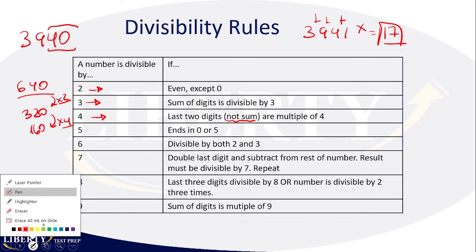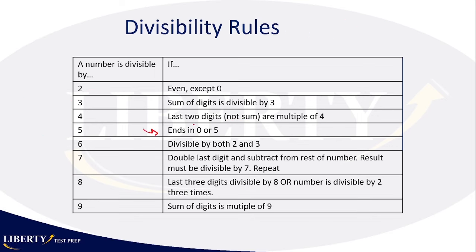Then divisibility by 4, very easy. Whatever ends with 0, other than 0, and 5. So if you have the number 4,000, is that divisible by 5? Yes, because it ends with a 0. Okay. 6, divisibility by 6, you have to check for both the divisibility by 2 and the divisibility by 3. So if you can guarantee that the number is divisible both by 2 and also by 3, then it will be divisible by 6. Divisibility by 7, that's the hardest one, okay?